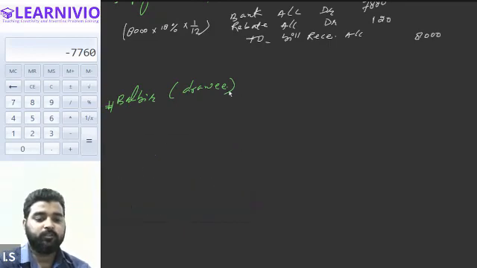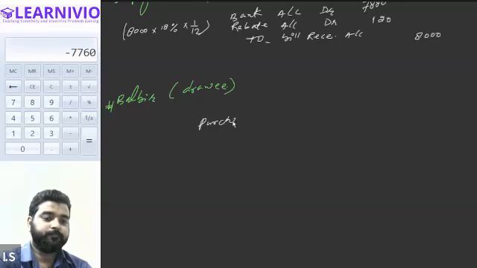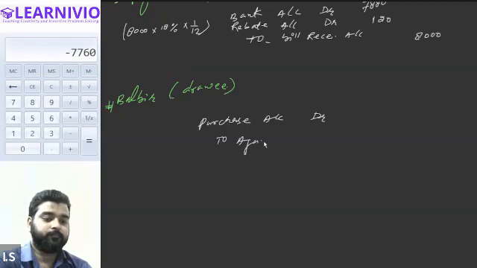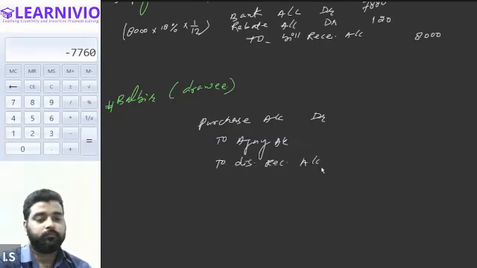So for the purchase of goods, you will be entering purchase account debit to Ajay account, to discount received account. All right.